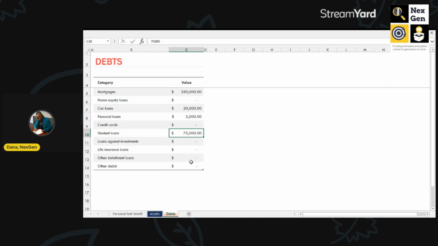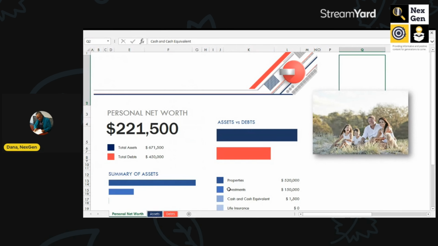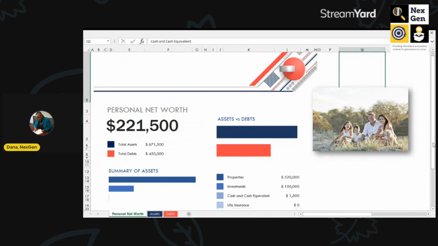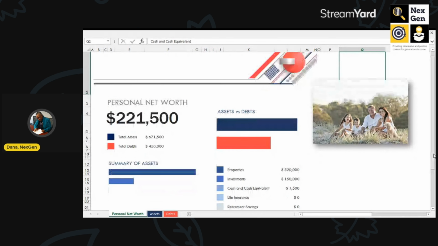So you have a little bit more assets and you have a little bit more debt. So what we're going to do is go over to see how this all shakes out, if you will. So in this case, their assets are more than their debts. So their personal net worth is $221,500. So we have the property, which is